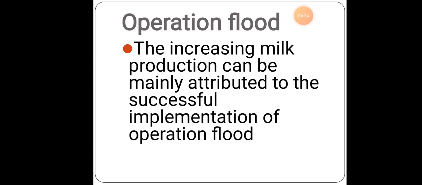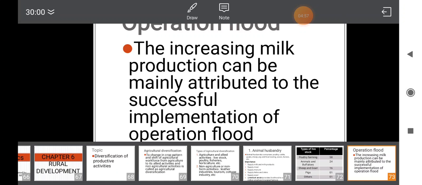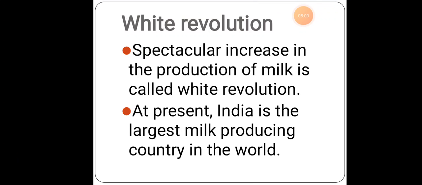Next, the main thing under animal husbandry is Operation Flood. What is Operation Flood? The increase in milk production can be mainly attributed to the successful implementation of Operation Flood. This is based upon the milk production gained through dairy farming. It is also called the white revolution.